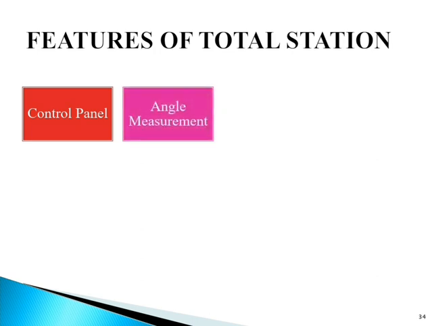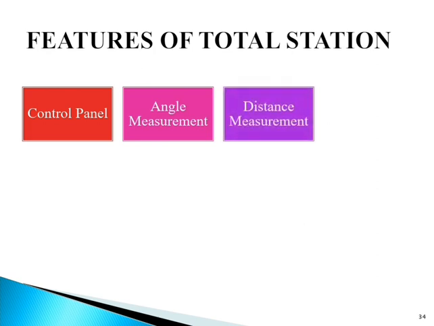Next is angle measurement. A total station is used to measure angles. It displays the horizontal as well as the vertical angle. Next is distance measurement. Generally, a total station measures a horizontal distance and displays it on board.